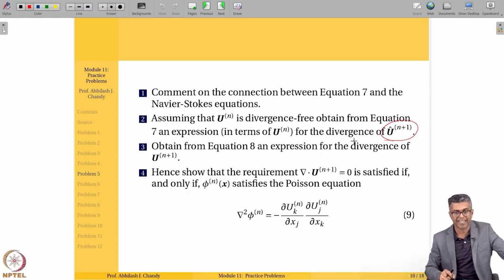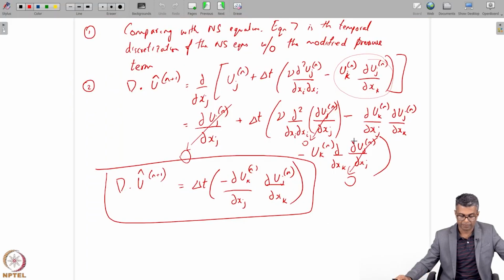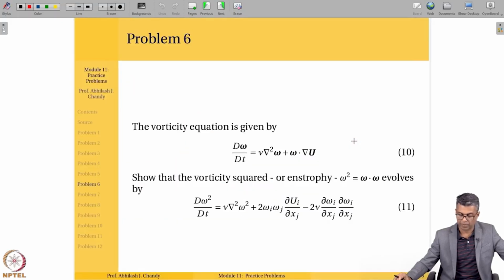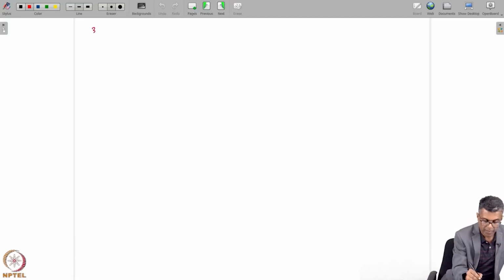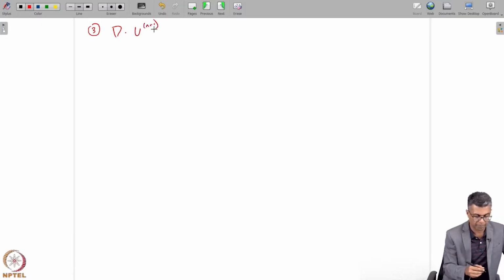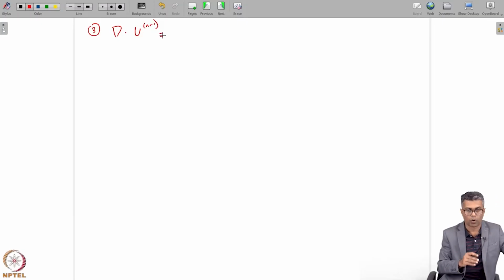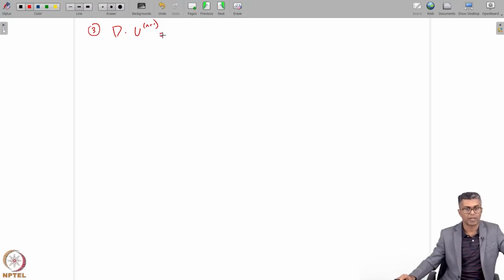Obtain from equation 8 an expression for the divergence of u^(n+1). Okay, u^(n+1). So here is what I'll have. This is now part 3. If I want to find out ∇·u^(n+1), what all I'm doing is I just have to substitute equation number 8 here for the divergence.